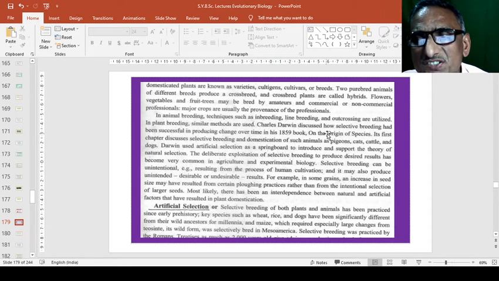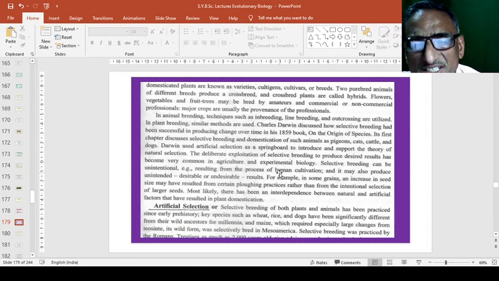Charles Darwin discussed how selective breeding had been successful in producing changes over time in his 1859 book on the origin of species. So its first chapter discusses selective breeding and domestication of such animals as pigeons, cats, cattle, and dogs. So Darwin's artificial selection theory proves all these things what we have already studied here, and natural selection and artificial selection.